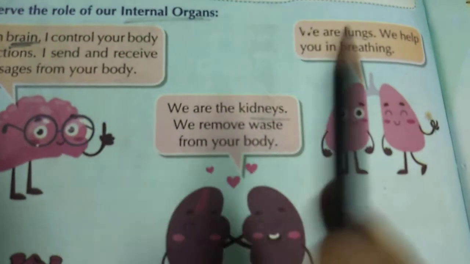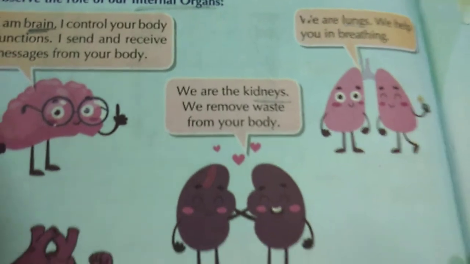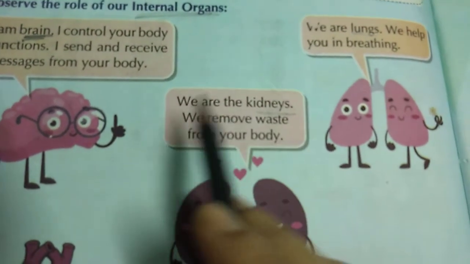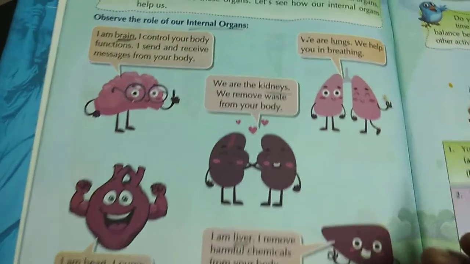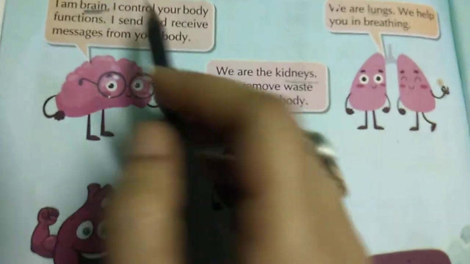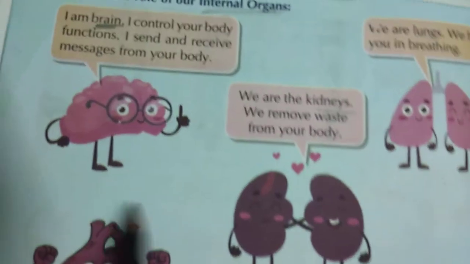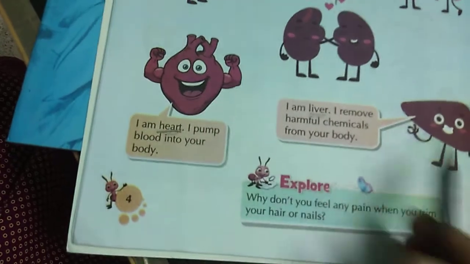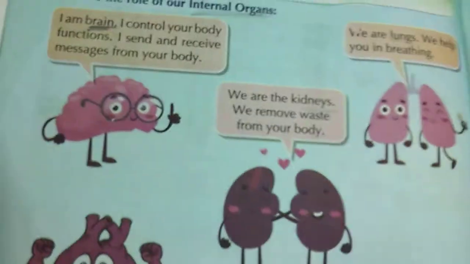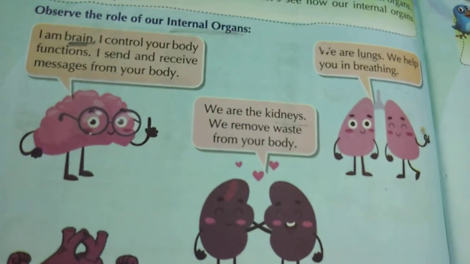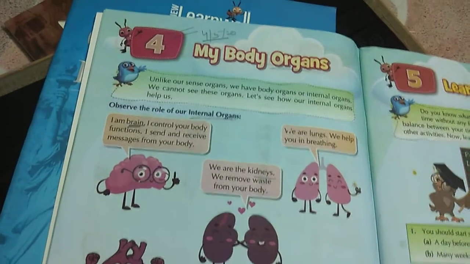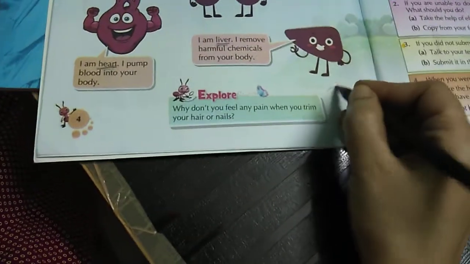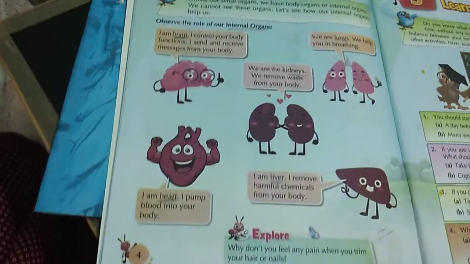You will write the names of the 5 internal organs and what function, what work they do. You can write this in your copy. Write the 5 internal organs: brain function, lungs function, kidney function, heart function, liver function. You read this one, you will understand. So this is the work for today, this much. Lesson 4, we have finished GK for today. Clear? Thank you.